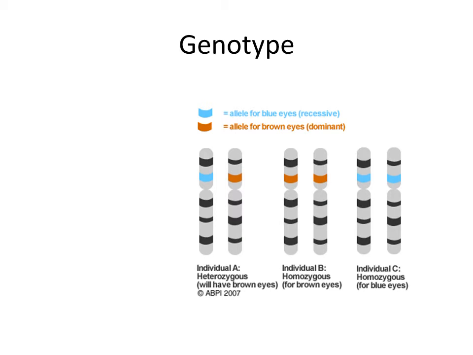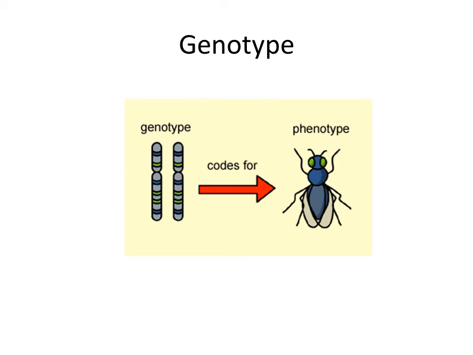Your genotype is the complete set of all your inherited characteristics. On your genes is information, sort of a code for characteristics that are actually seen. So a phenotype is the set of your characteristics that are actually seen or expressed.